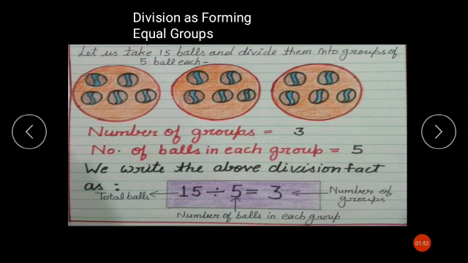And you can write the division fact also. How will you write? We write the above division fact as 15 divided by 5 equals 3. Here 15, what is 15? Number of total balls, and number of balls in each group is 5. And the answer, how many groups have you made? 3. So number of groups are 3. Okay children, I hope you all understood.